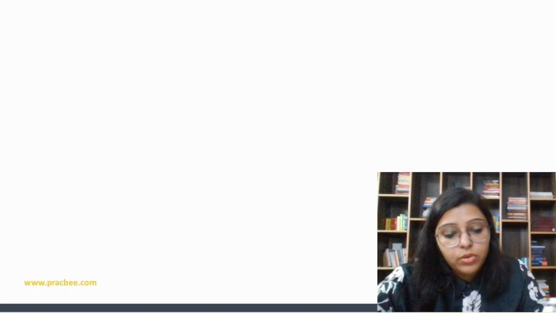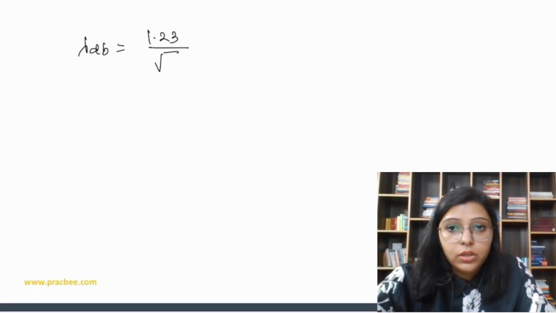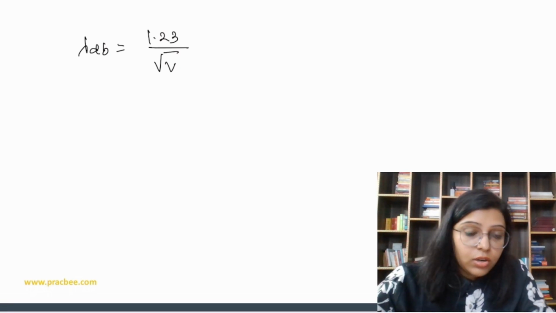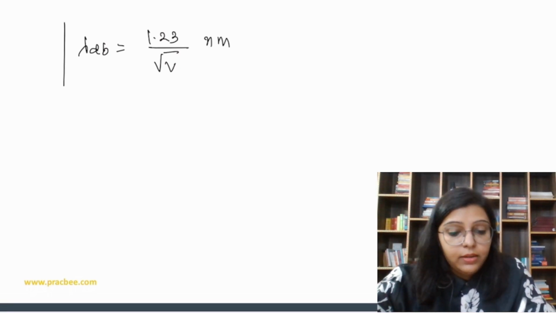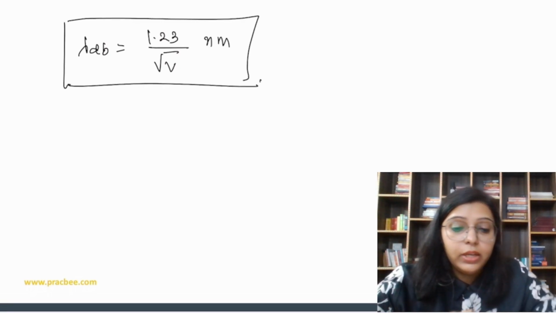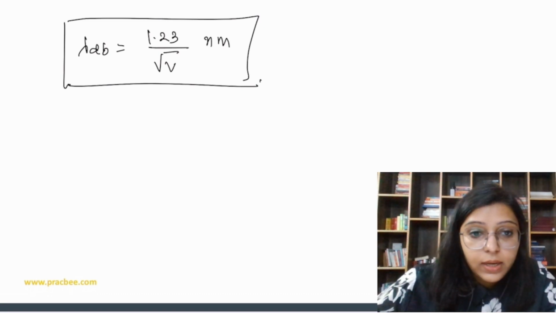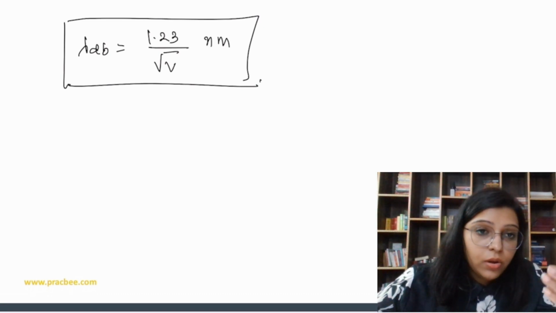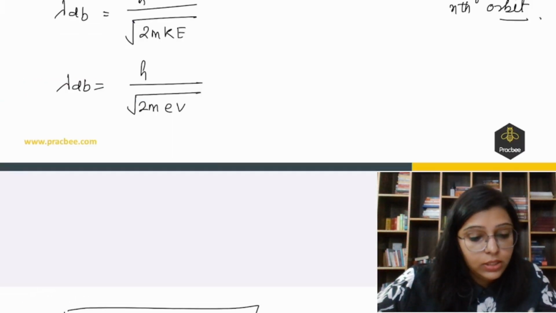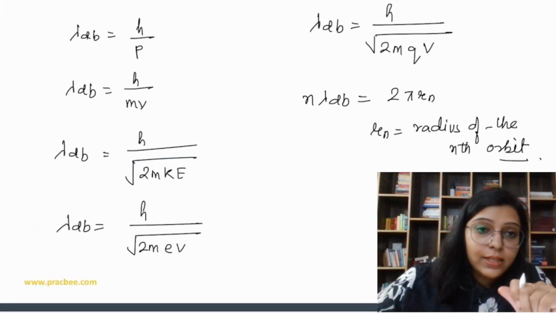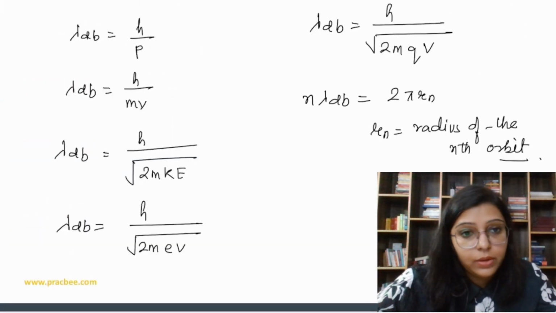Now we can also have lambda de Broglie like 12.3 by under root voltage. V is voltage, not the velocity. And lambda de Broglie comes out in angstrom. Clear? Okay, so now on the basis of these formulas, let's discuss questions one by one.